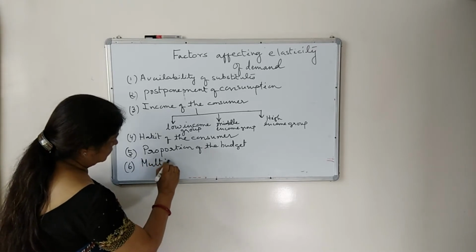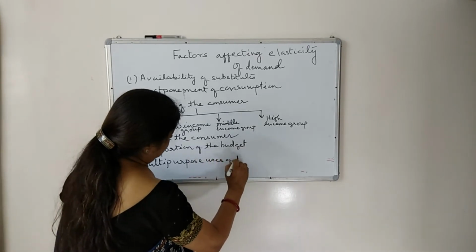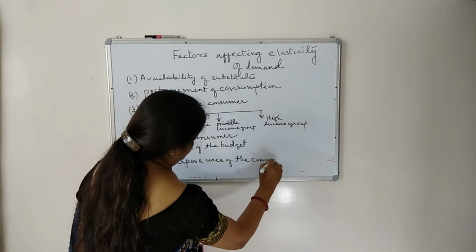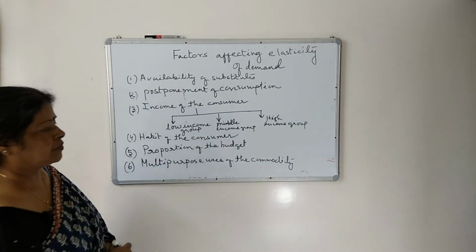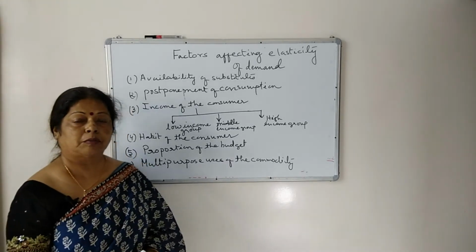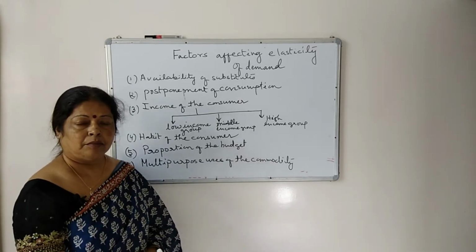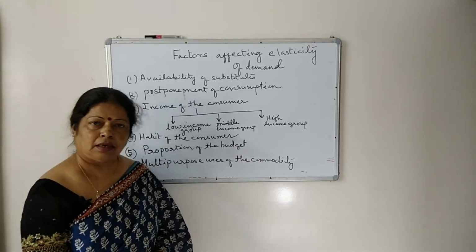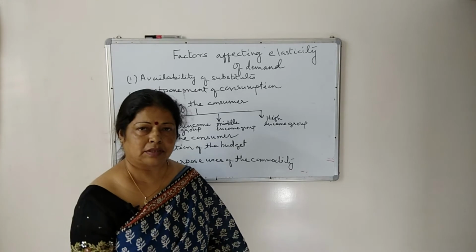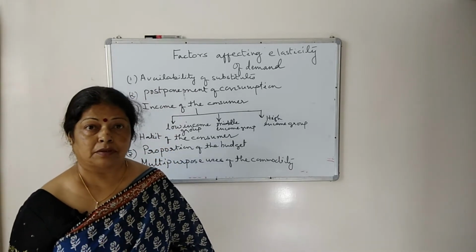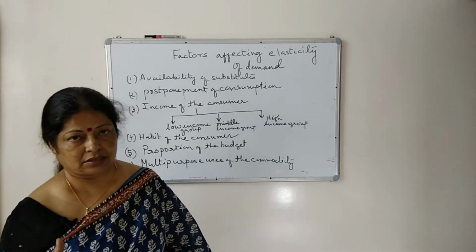Multi-purpose uses of the commodity. Here we are taking example of that good which can be used for multi-purpose uses. For example, milk. Milk can be used for making tea, coffee, ice creams, dahi, paneer and variety of other things. So if milk becomes cheaper, people will buy more of milk. So demand is elastic in nature.